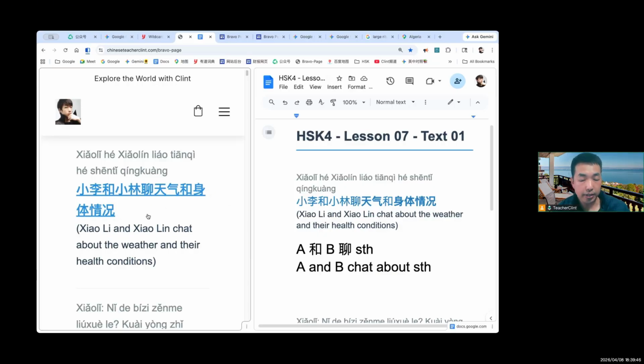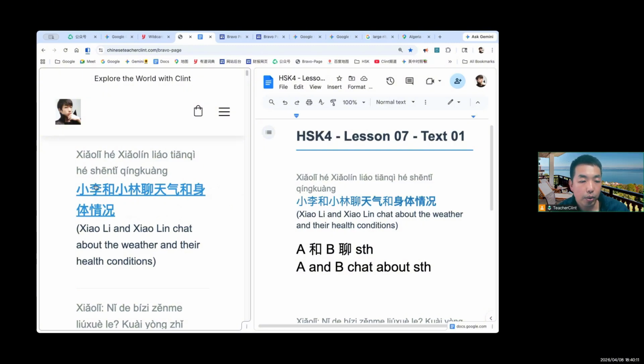So body conditions. It means health in general, right? So health conditions. Now we have the full translation of this sentence. 小李 and 小林 chat about weather and health condition, right?